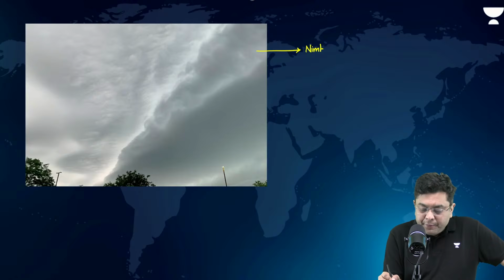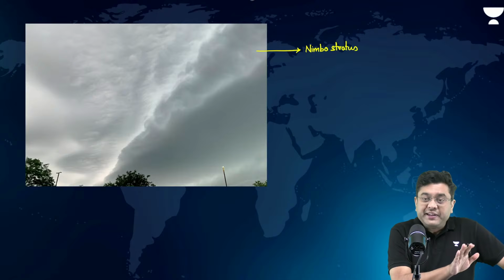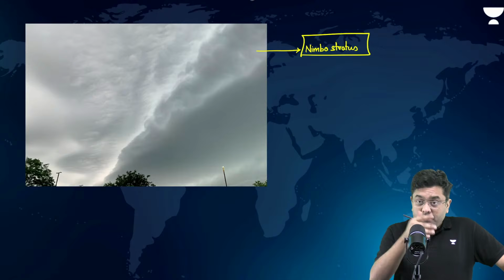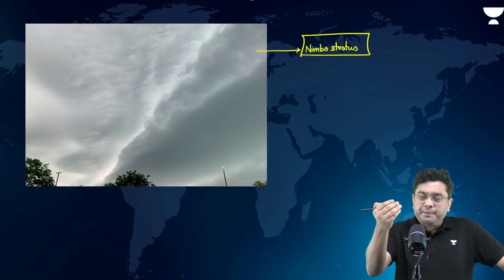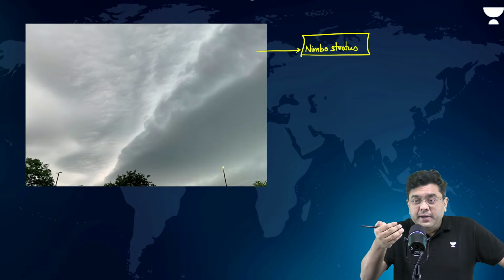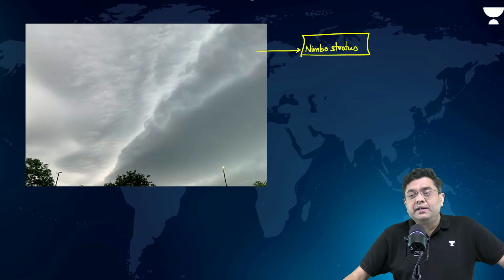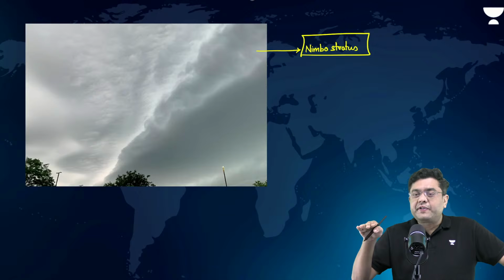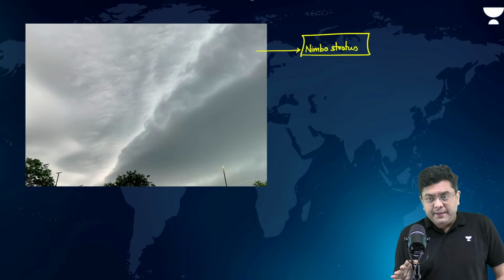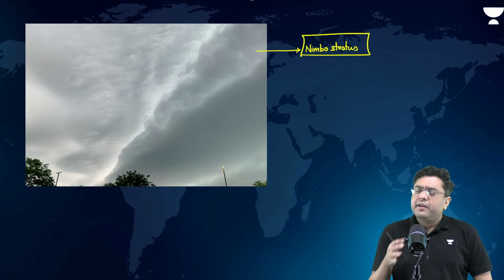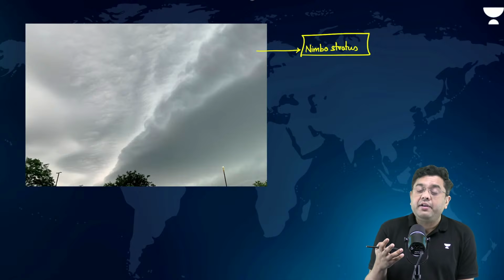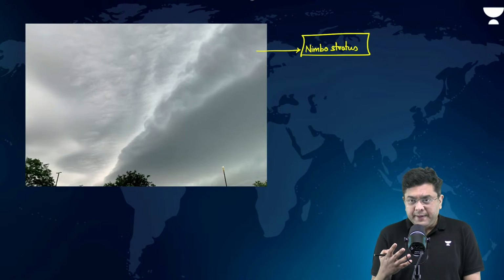In the case of nimbostratus, as you can see, it forms a layer. Most of you right now, especially in the northern part of the country, and even in the Western Ghat region, would be observing some nimbostratus clouds. This is where it covers the sky. It won't rain heavily, but it will create slight drizzle, moderate rain for a very long period of time.